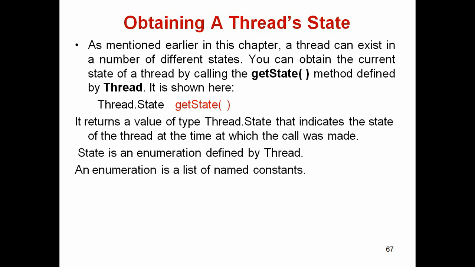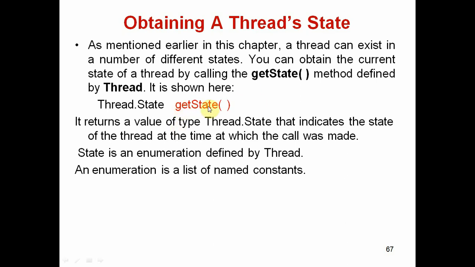Suppose at a particular point of time you want to know the state of a particular thread. That activity is referred to as obtaining a thread's state. So to get the state of a particular thread, the Thread class provides the method called getState.